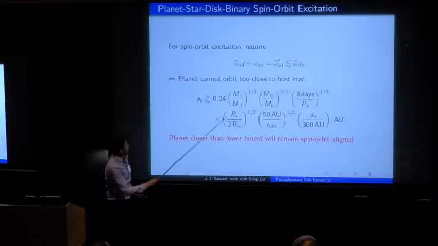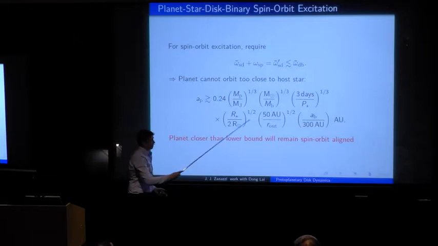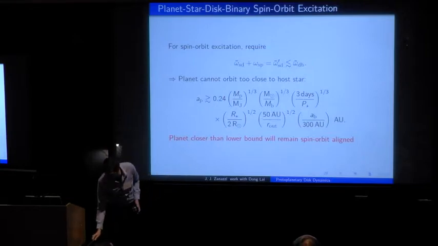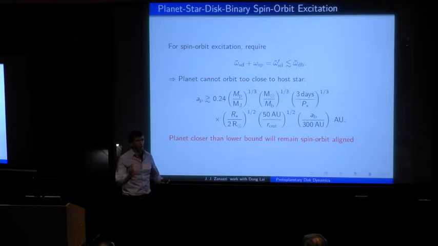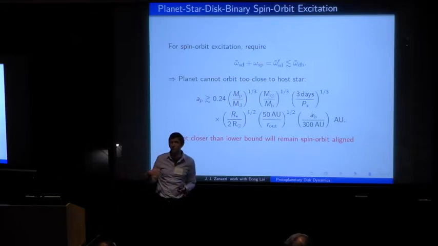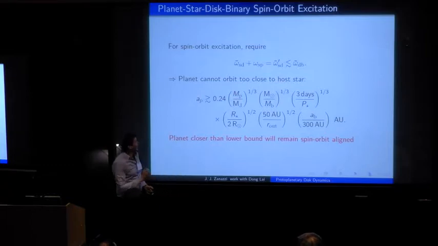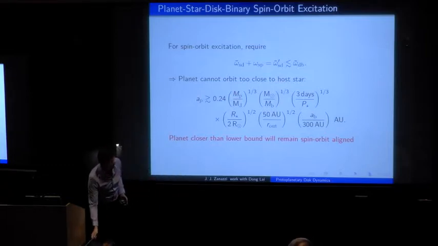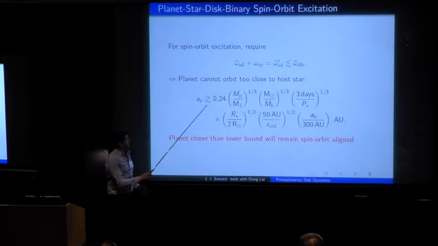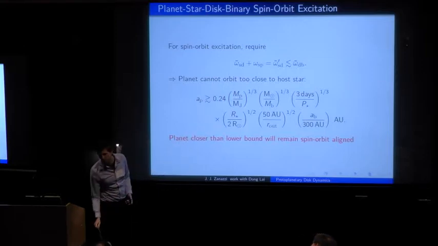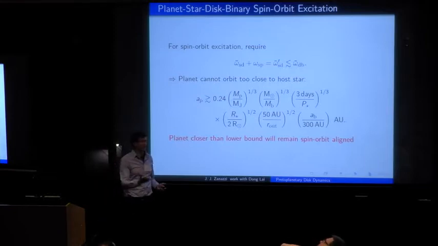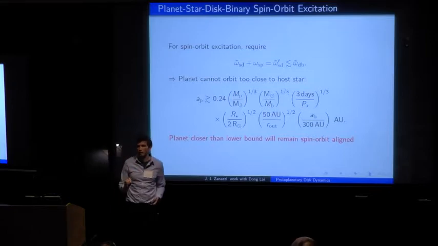And this inequality places a very stringent lower bound on the semi-major axis of a forming planet, below which a planet will remain spin-orbit aligned with respect to its host star, even in the presence of an inclined binary companion. And the very important thing to note about this very stringent lower bound is that it is significantly larger than all hot Jupiter semi-major axes detected to date, which have semi-major axes less than about 0.1 AU. And these are the primary planets which we observe to have spin-orbit misalignment within them.